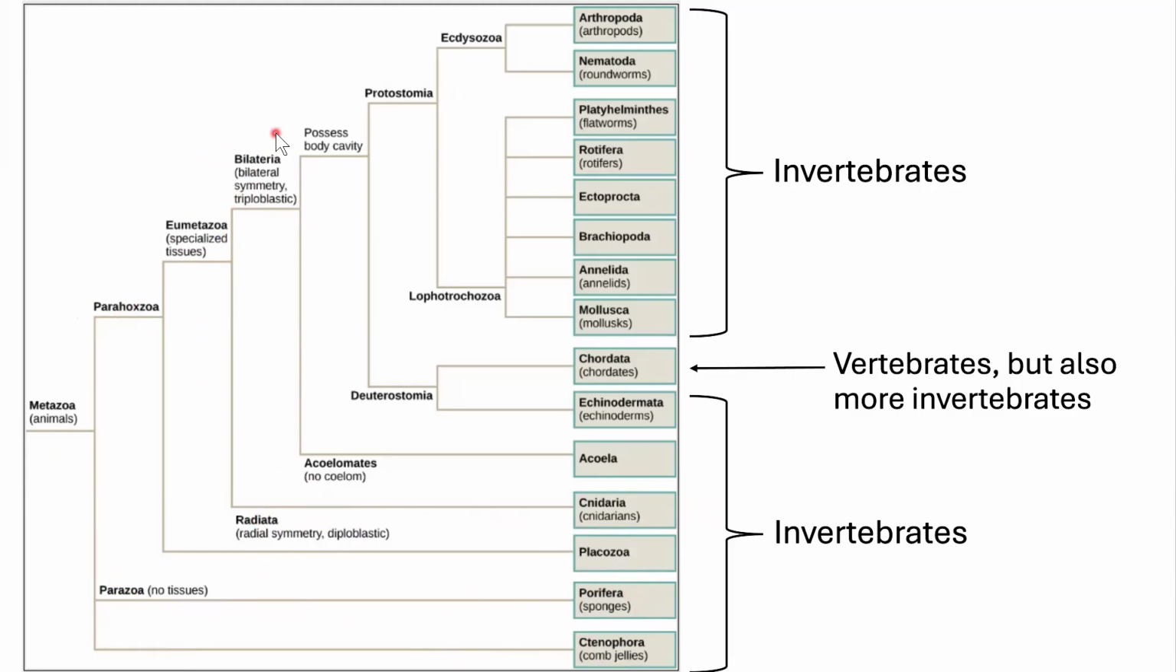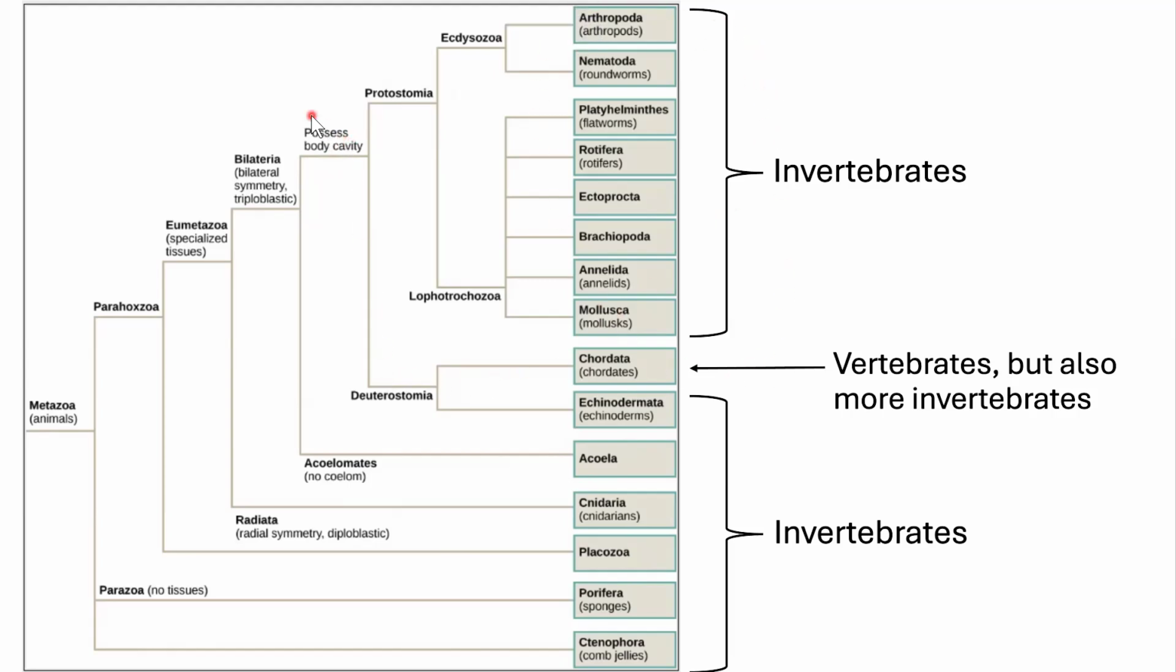After symmetry, we're going to discuss body cavity. We call that a coelom. So spelled c-o-e-l-o-m, but it's pronounced coelom. So acoelomates are going to be invertebrates. And then some of our coelomates are going to be vertebrates as well. We have mostly invertebrates in this group.